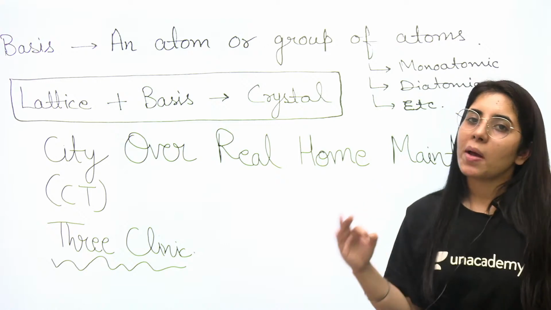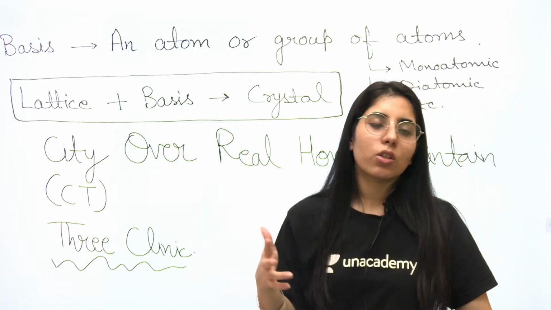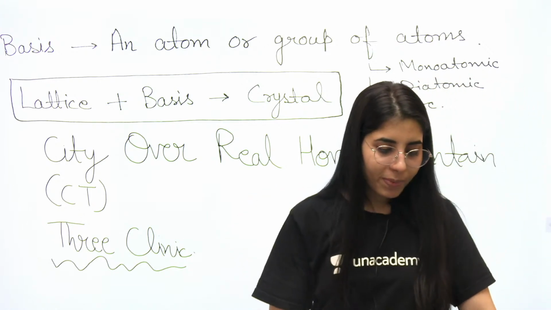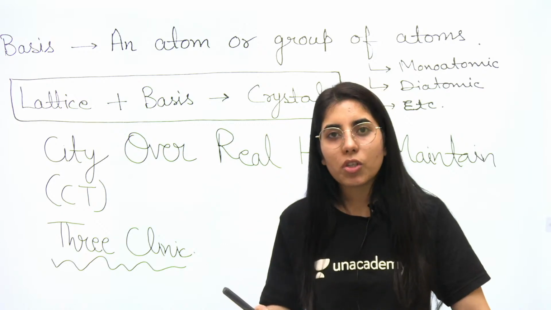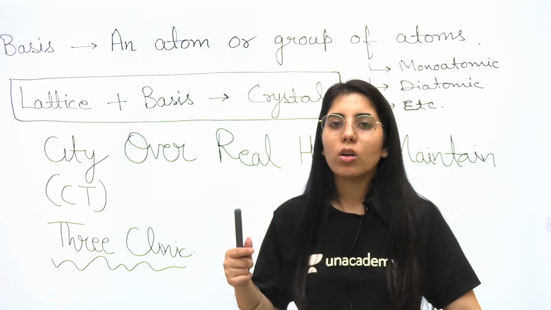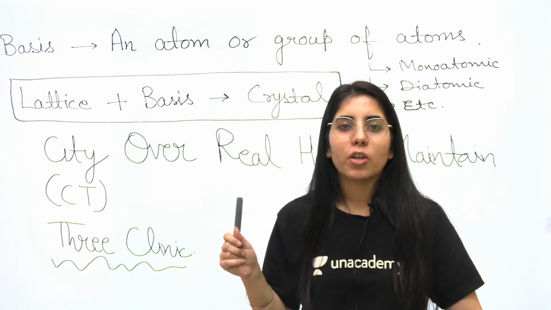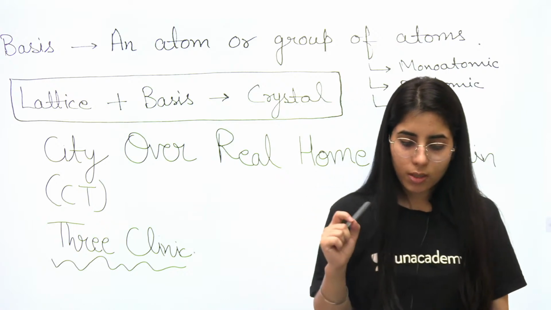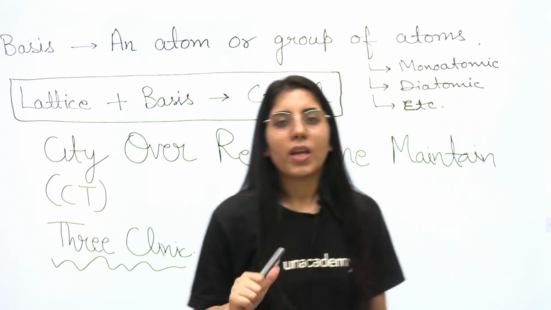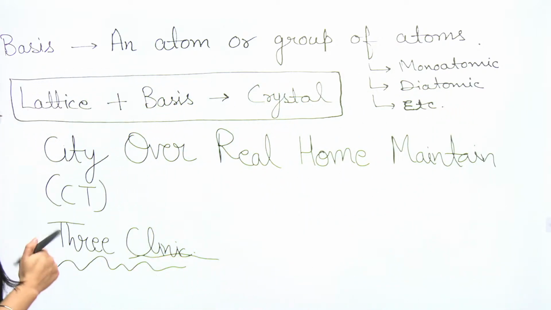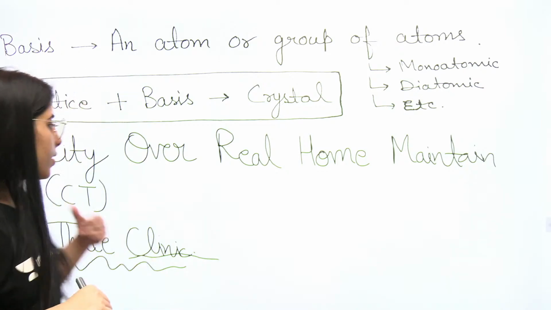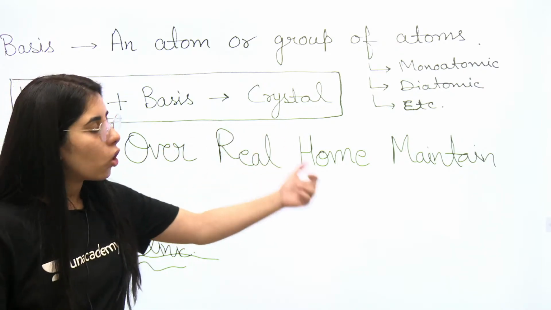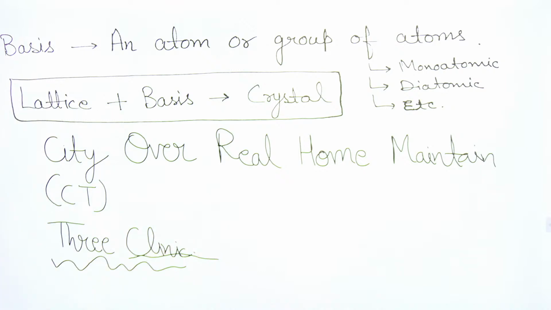If you make it a little more interesting by considering it a kind of song, you will have good command on it too. So that was the reason for saying this. After you get familiar with this statement, that is, city over real home maintain 3 clinic. City over real home maintain 3 clinic.